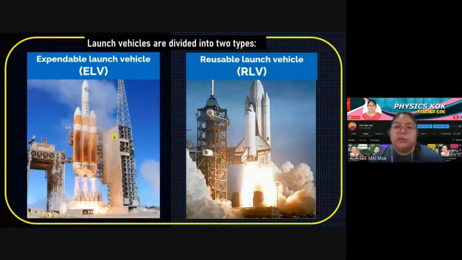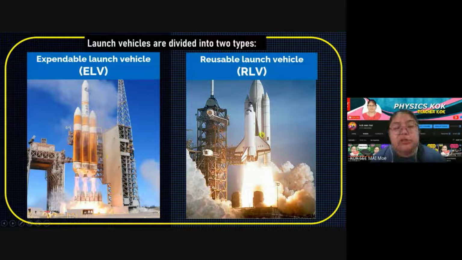Okay, so this one is reusable. Reusable means after you send, it will come back. That means you can reuse it the next time. Okay, an ELV is only one time. You just send it, it just goes there. It cannot come back. So it's normally used for the rocket.